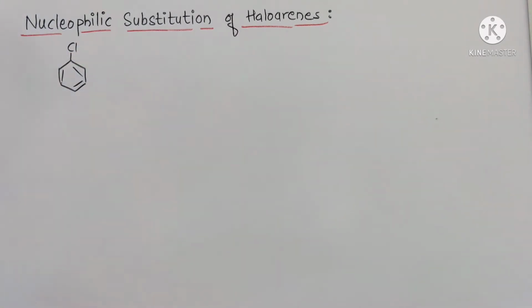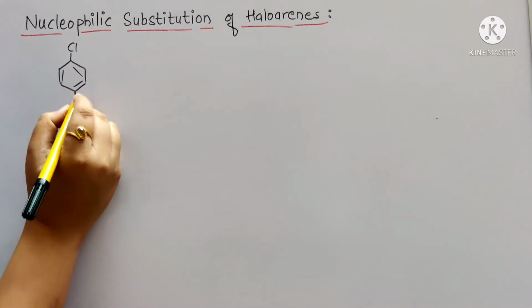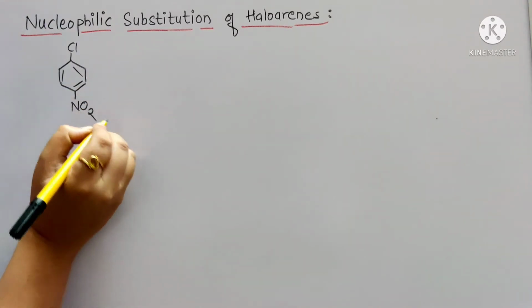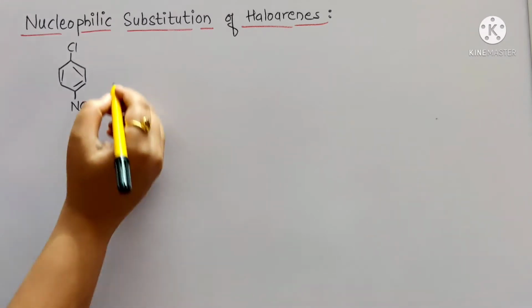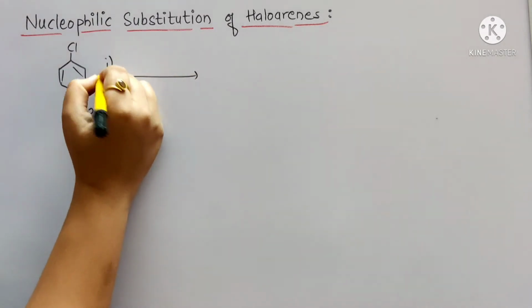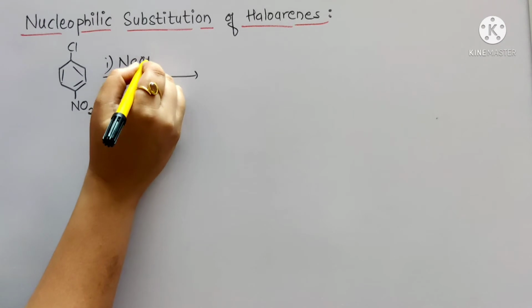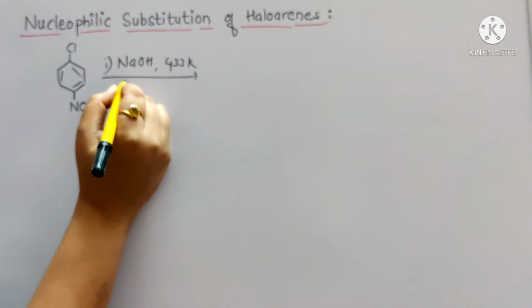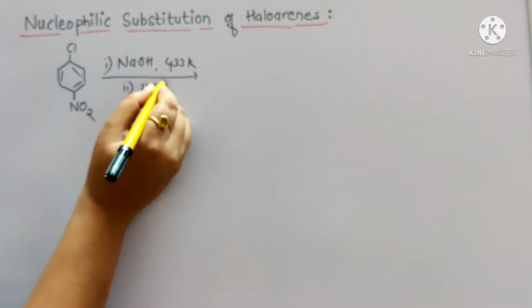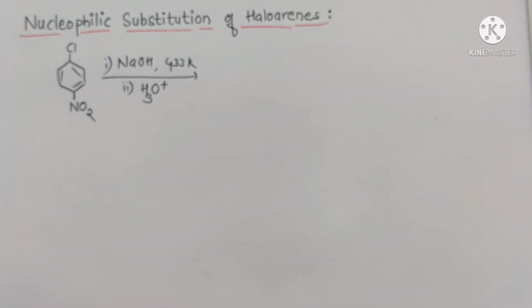Now we'll attach one electron withdrawing group to this chlorobenzene. Suppose consider the nitro group. Nitro group is the electron withdrawing group. Now it is present at the para position, and this is para nitrochlorobenzene. We'll consider the reaction with NaOH at 443 Kelvin and hydronium ion. So this is the nucleophilic substitution reaction.